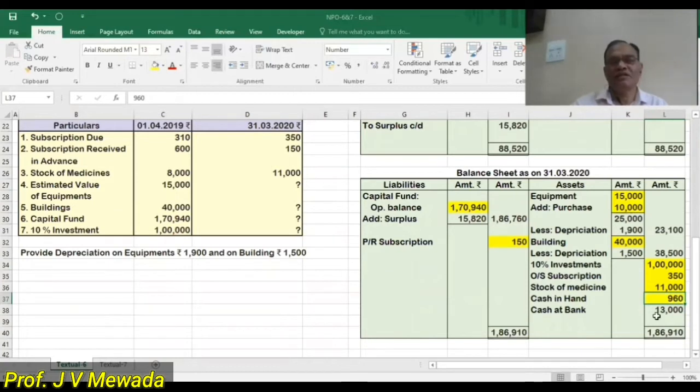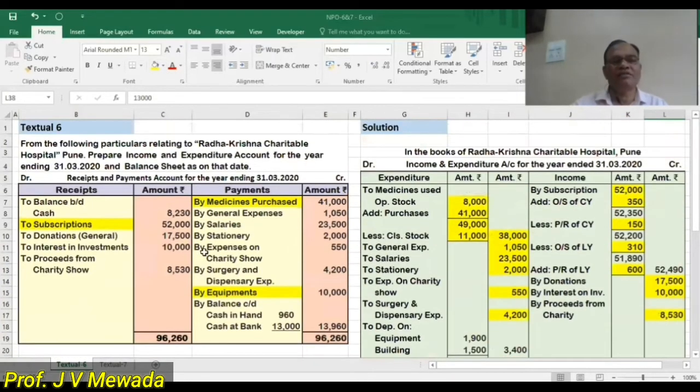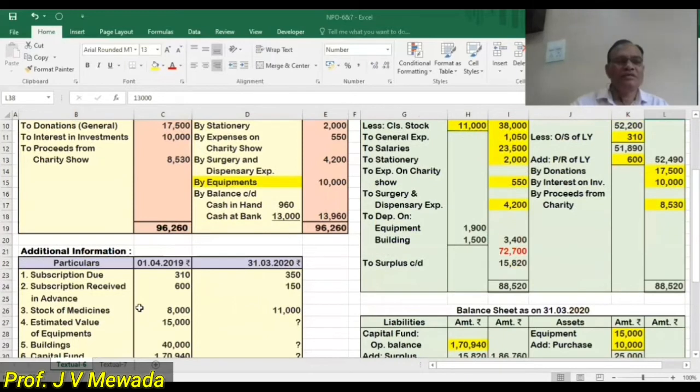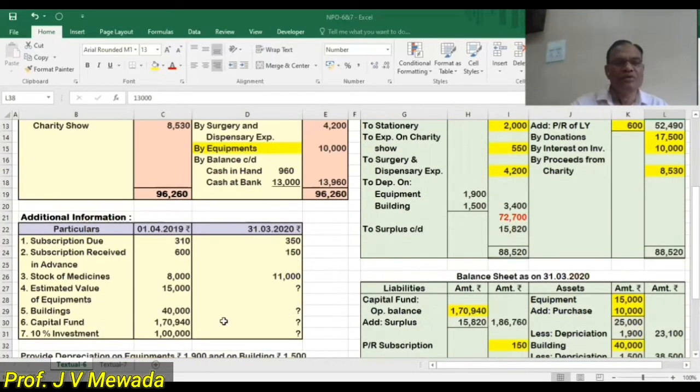960 and cash at bank is 13,000. Okay. So each and every item of the receipt side and each and every item of the payment side is completed. Now we'll see one by one. What is here? Subscription due is over, subscription received is over, stock of medicine is over, estimated value of equipments, that 15,000, is over, building 40,000 that is also over, capital fund we have transferred 10% investment.